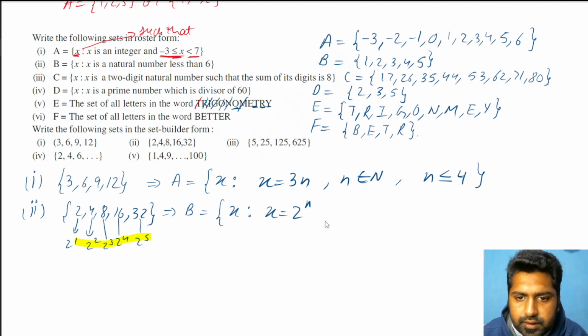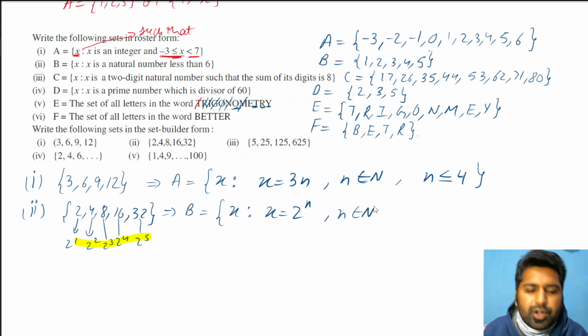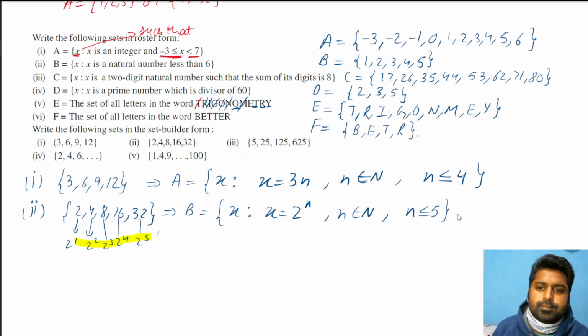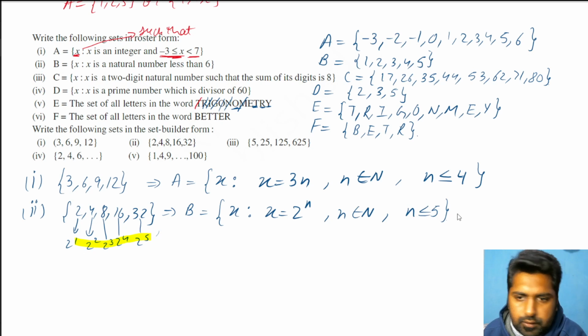So what is the value of n? First of all, let's define that n is a natural number. We cannot take 1.2, 1.3. Then I have to restrict n to the maximum value of 5. So I'll say n is less than or equal to 5, and that's it. Okay, I hope this is clear.